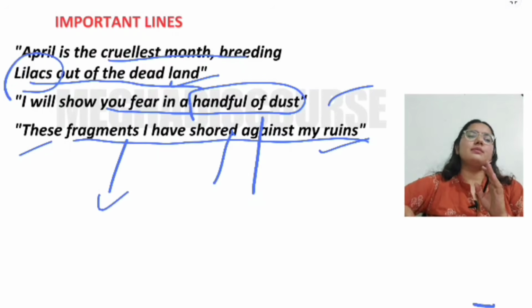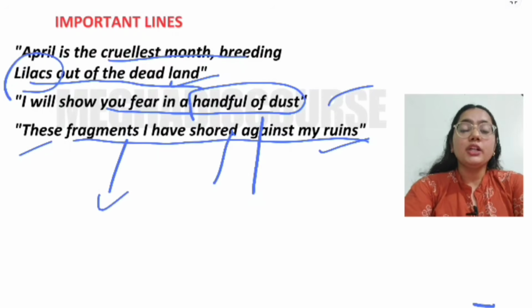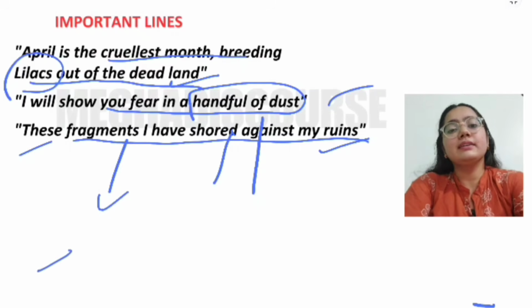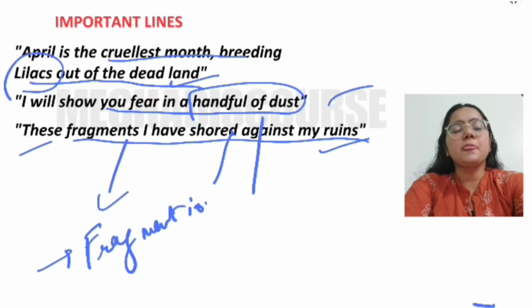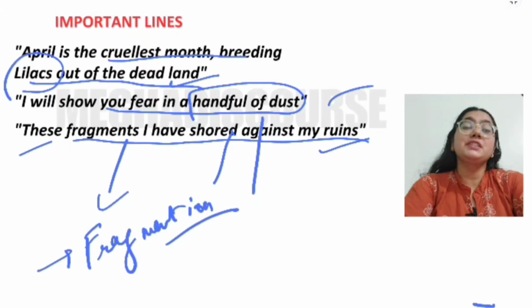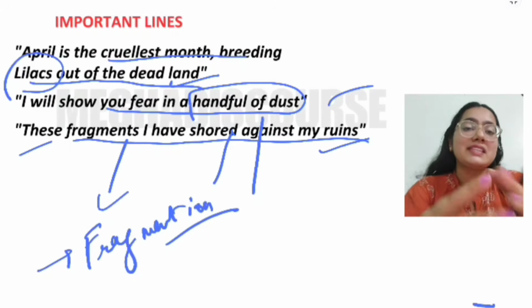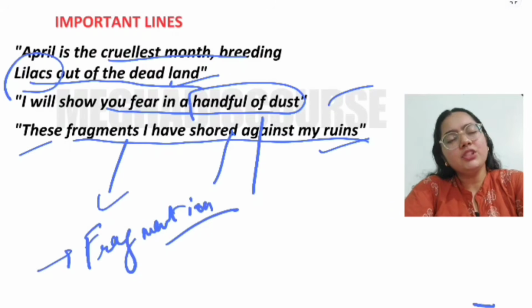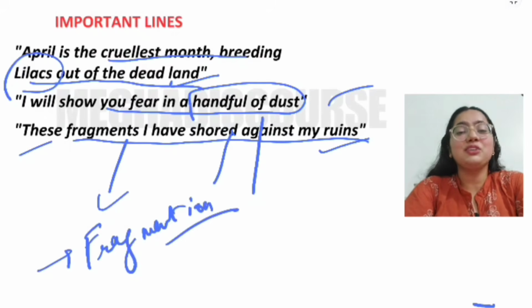Right? So this is the main idea. In order to do this poem, you need to know that there is a fragmentation in the poem, because if you read it, you will see that it is very hard to make sense of this poem, because the language is very complex. You need a dictionary with yourself.